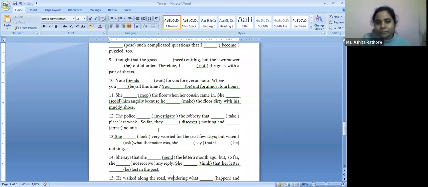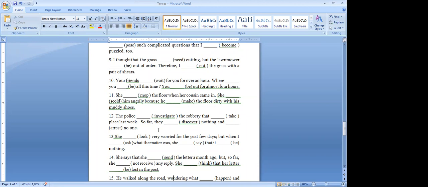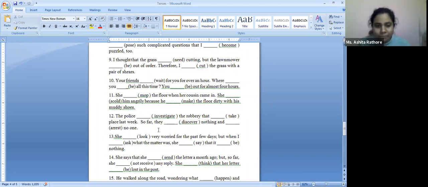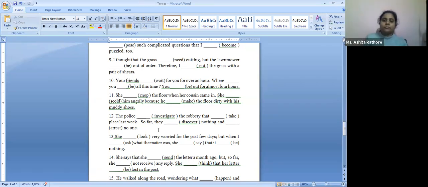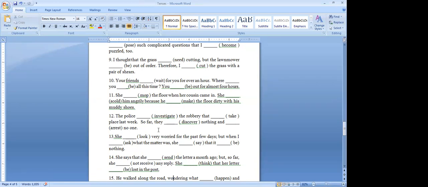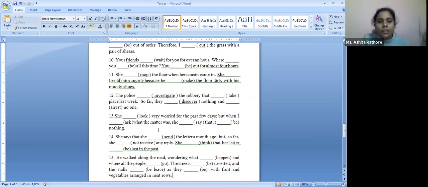Okay. Next. The police will be investigating the robbery that took place last week. So far, they discovered nothing and have arrested no one. Okay. Anybody else? Ma'am, in the first one, I was thinking the police has been investigating the robbery that took place last week, and then the same one she said discovered, and there has been no arrest. Okay. Very quickly.